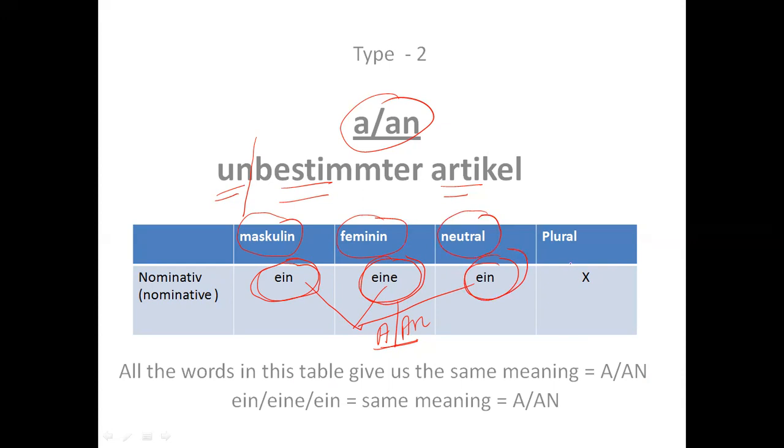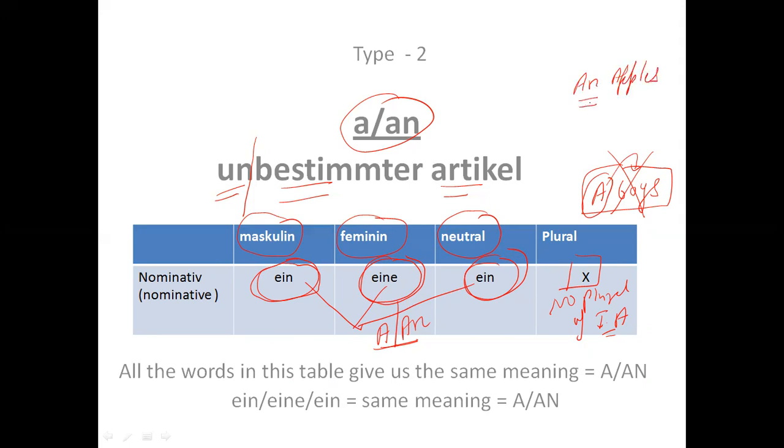And please keep in mind that there is no plural of the indefinite article, because I cannot say a boys. This does not exist, it is wrong. So with a I cannot use the plural form. Similarly, I cannot say an apples.